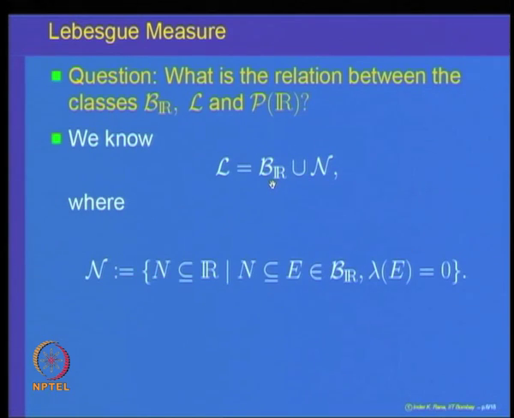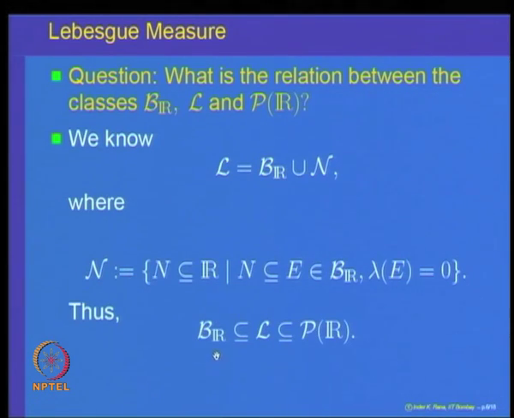So, B R is a subset of L. We know that outer measure 0 sets are also measurable. So, this class forms the sigma algebra, and that is equal to the Lebesgue measurable sets. So, that means B R union N is equal to L. So, all null sets are part of L, but we want to characterize what is the relation between B R and L, and what is the relation between L and P R.